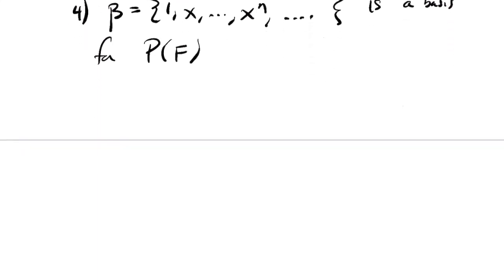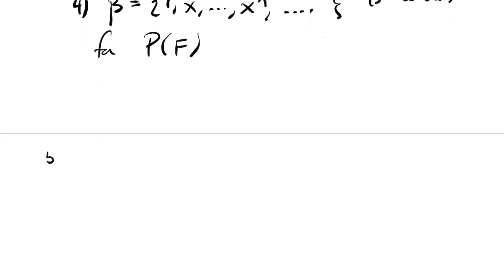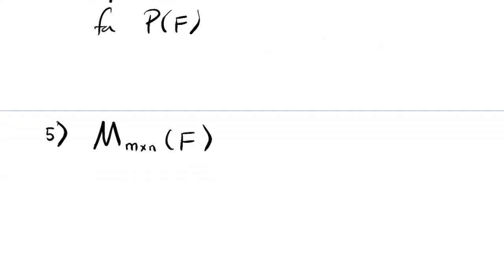Fifth example, let's take our vector space to be the vector space of, say, m by n matrices with entries in F. Let's define a matrix Eij, I'm going to call it. What is Eij?